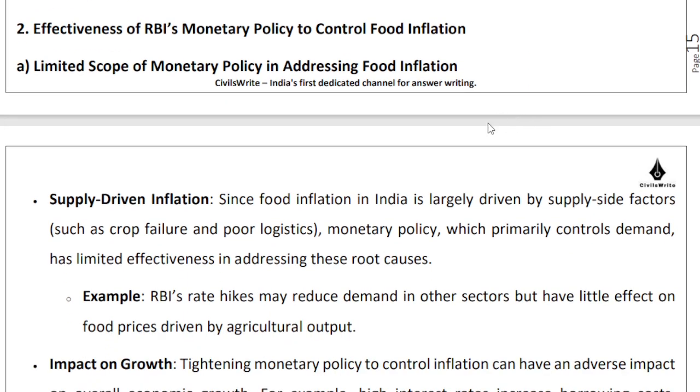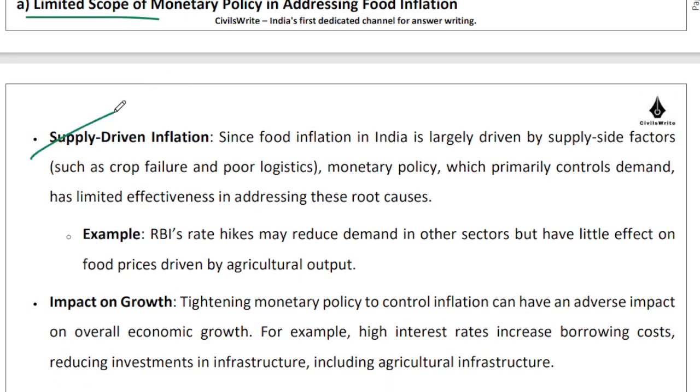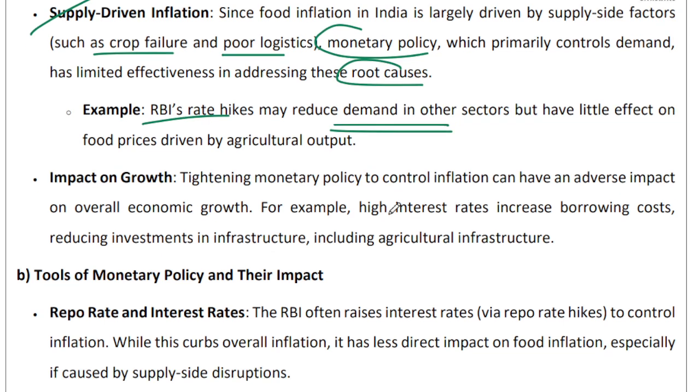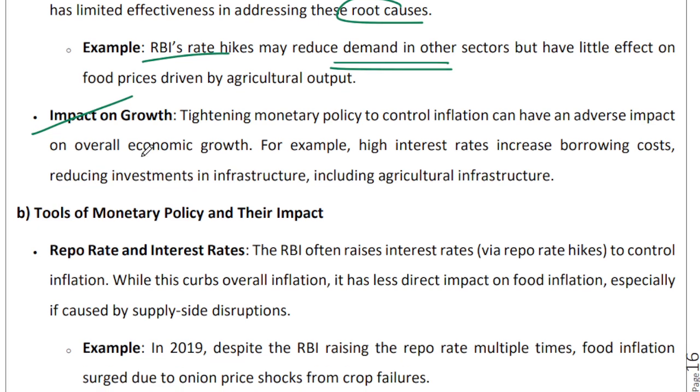Now, coming to the second topic, whether RBI's monetary policy is effective in controlling food inflation. Honestly, there is limited scope for monetary policy because this is a supply side problem. If there is a crop failure or poor logistics, no matter how high you keep the interest rate, it's not going to address the root cause. RBI can keep increasing the interest rate, but does that mean I will reduce my demand for milk? No. This tightening of monetary policy doesn't really have a positive impact on food inflation, but it definitely reduces demand in other sectors. It increases my borrowing cost and reduces investments that can happen.